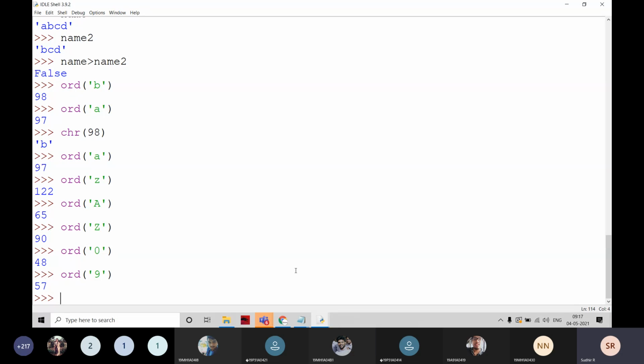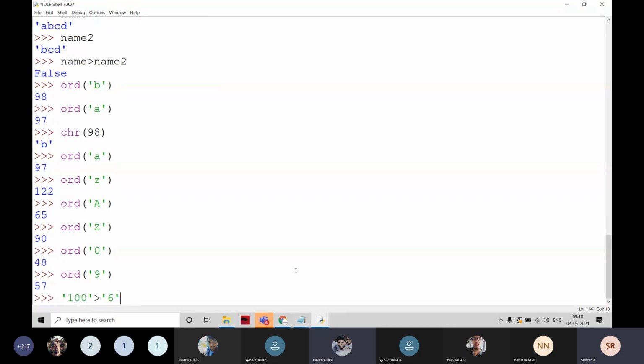For example, here, is 100 greater than 6? It's given false, because they are characters in double quotes.